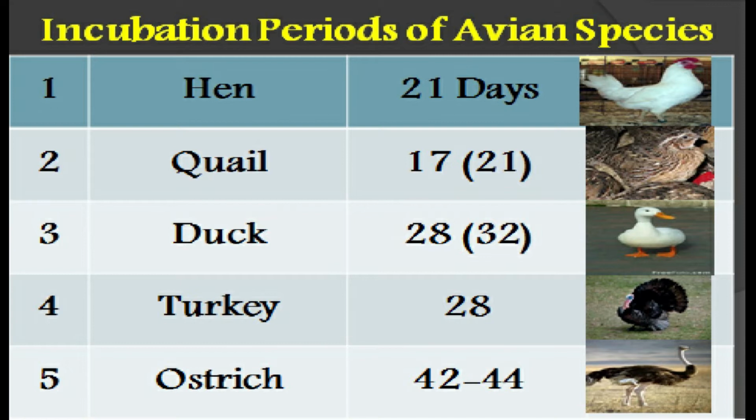As you know, the hen has an incubation period of 21 days and quail has about 17 days, and one species of quail, bobwhite, has 21 days. Duck has a 28-day incubation period and one or two species have a 32-day incubation period. The turkey has a 28-day incubation period and ostrich has about 42 to 44 days.